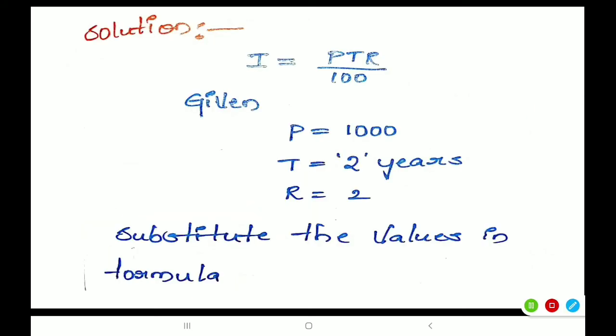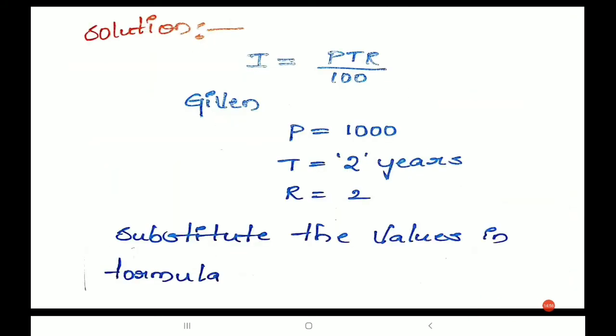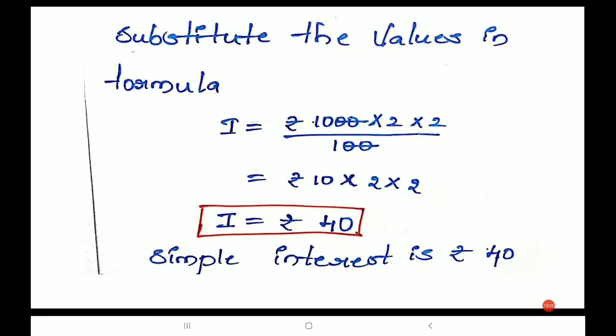So given P is 1000 rupees and T is given 2 years, R is 2%. Okay, right. So substitute the values in the formula. I is equals to PTR by 100, P is given 1000 and T 2 years and R is also 2 by 100. So these two zeros get cancelled.